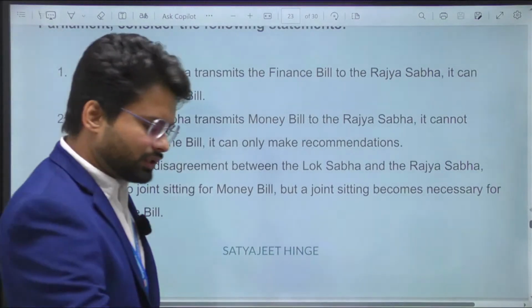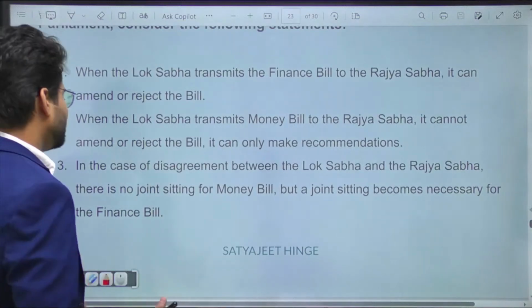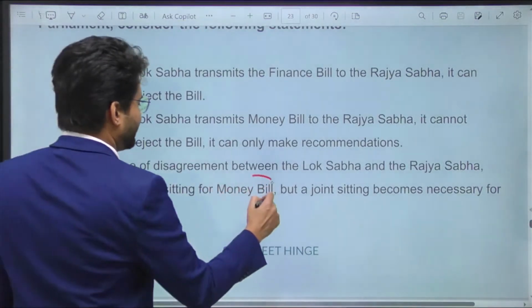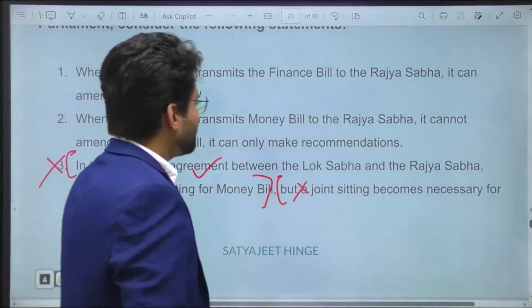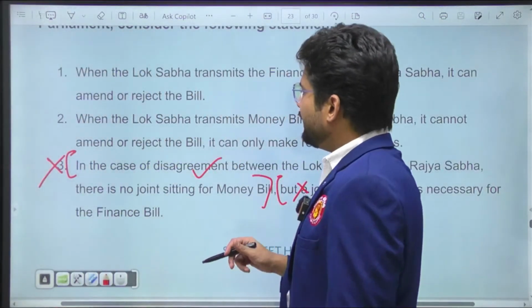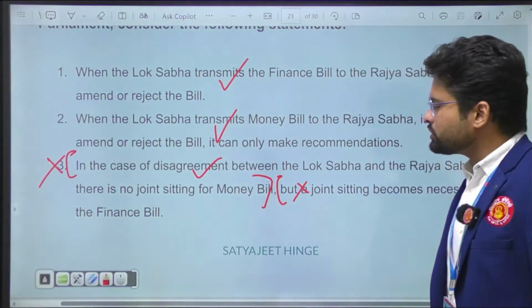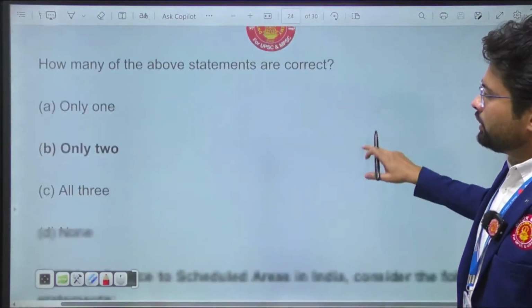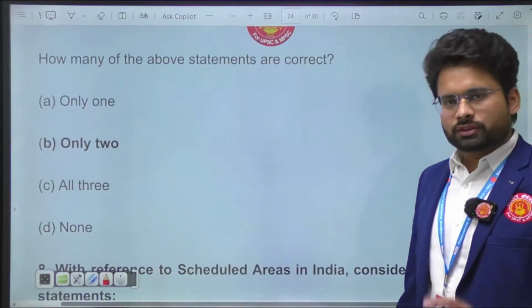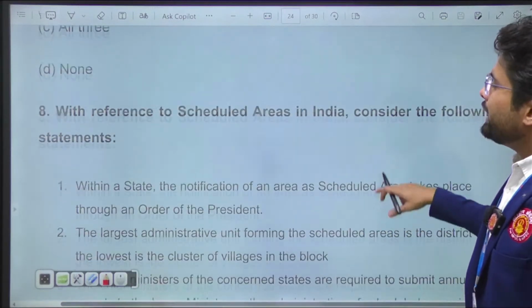So by this logic of knowledge, you can go for eliminating the options. The first half is correct, but the second is wrong. Therefore, the third statement becomes wrong, right? And the second is correct and the first is also correct. So by this knowledge, we can solve this question. Question 7: yes, only two statements are correct. Statement 1 and statement 2 are correct. The third was wrong.